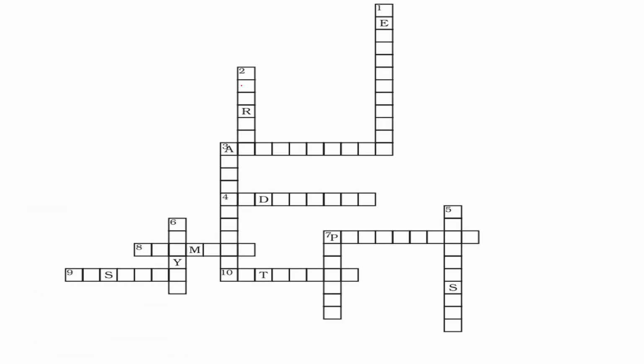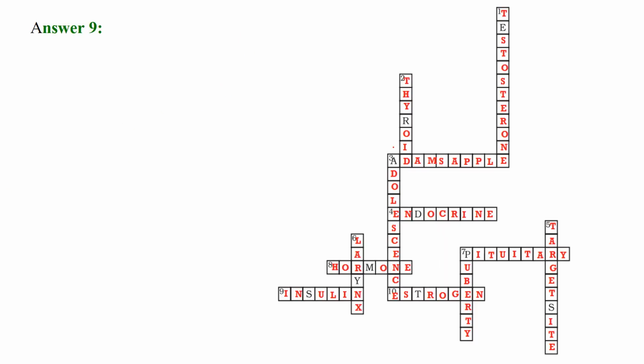This is the side, and you can say across and down boxes where we have to fill the answers. So let us see the answer directly. This is thyroid, testosterone, and we have larynx, puberty, and the target site. Then we have Adam's apple, endocrine, hormone, insulin, estrogen, and pituitary.